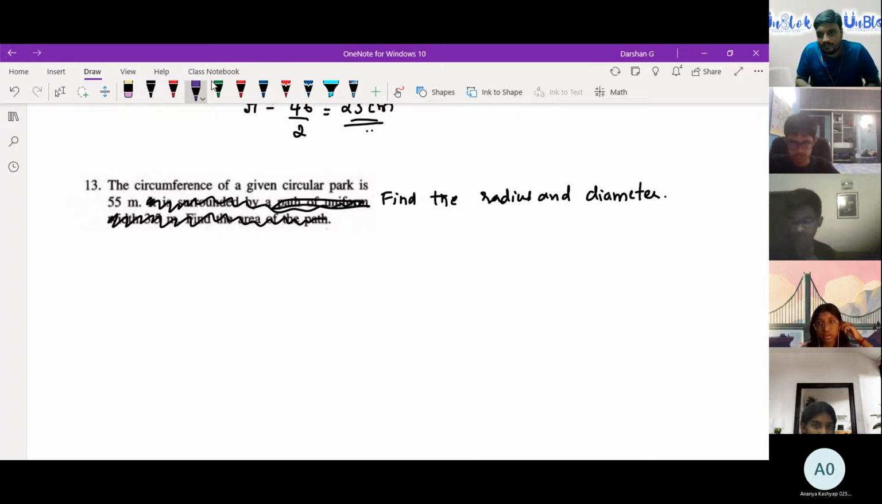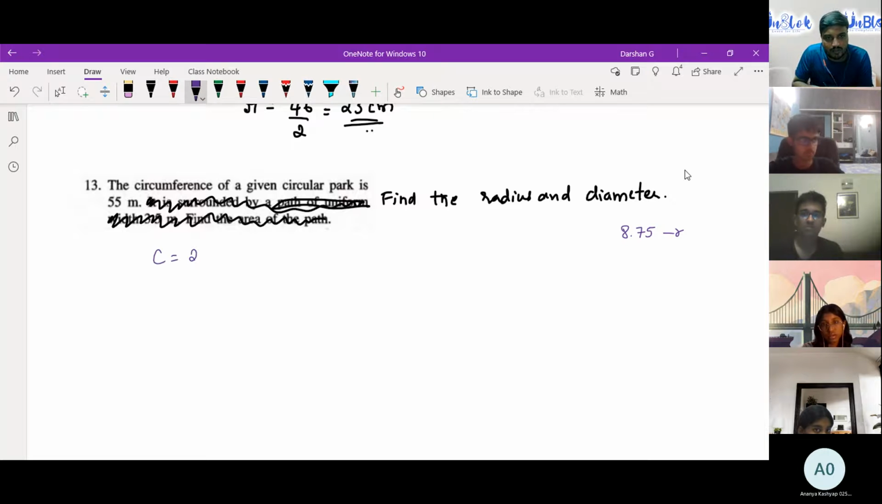So is 8.75 the radius? 8.75 is the radius. Okay. Diameter? Shruti has told 8.75 and 17.5. Let's see. Did everybody get it, or should we do it? Okay, let's do it.